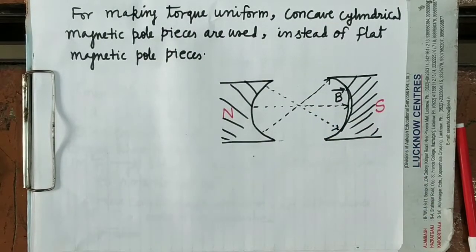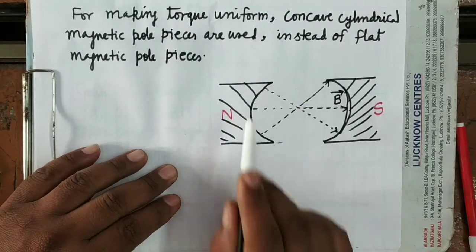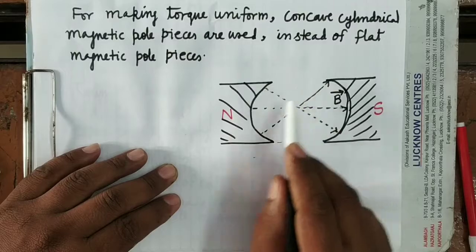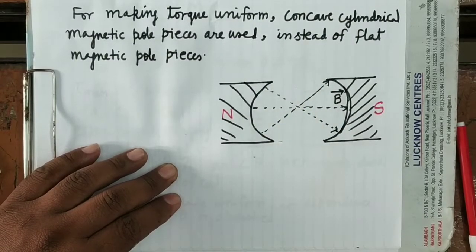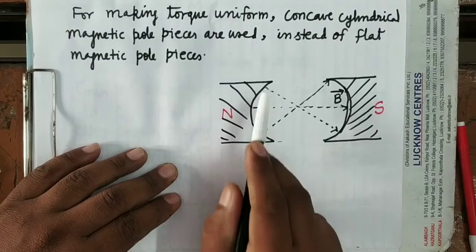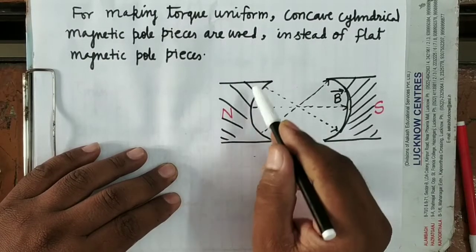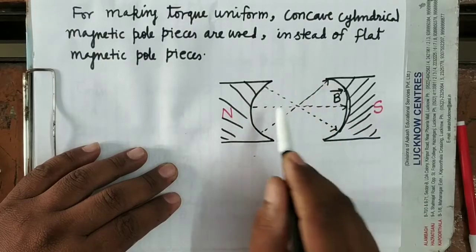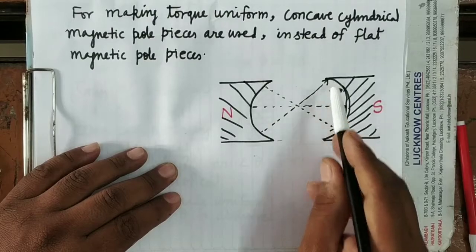Here is one more thing I want to tell you. Just for simplicity and clarity, I have shown the magnetic lines of force this way. But they will actually come in this way, because here they are intersecting, and that is not possible.